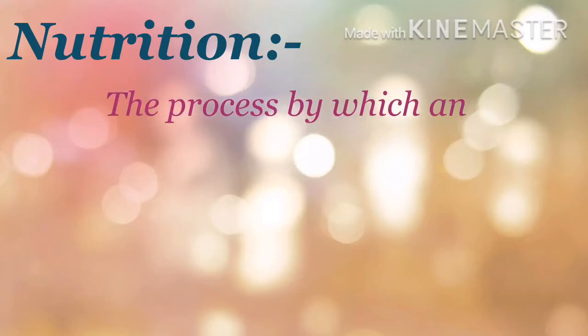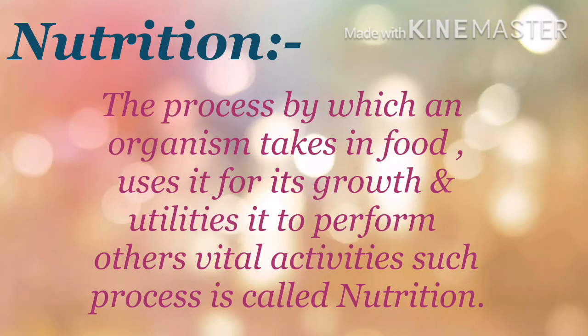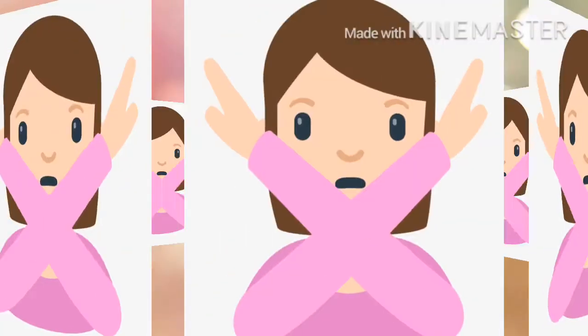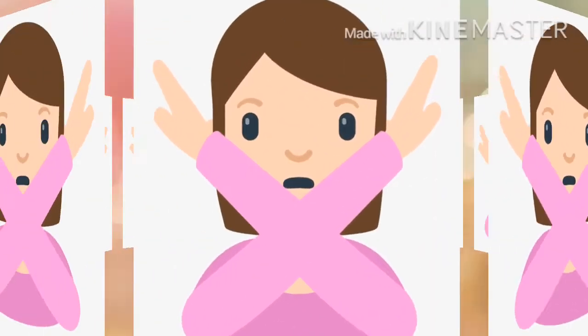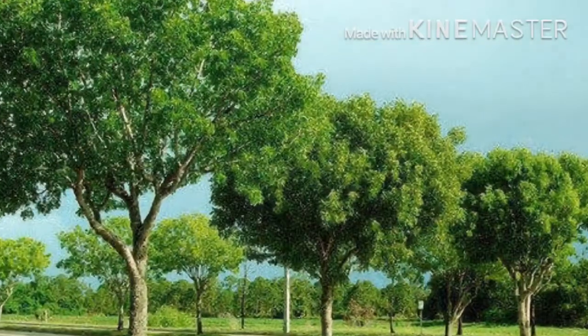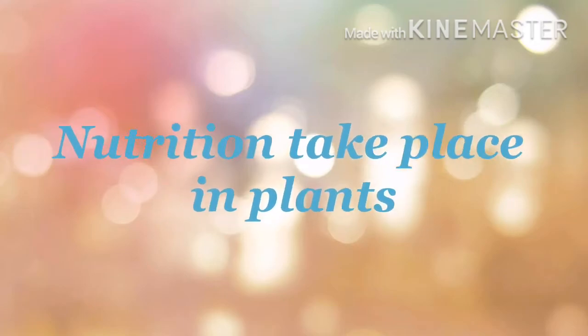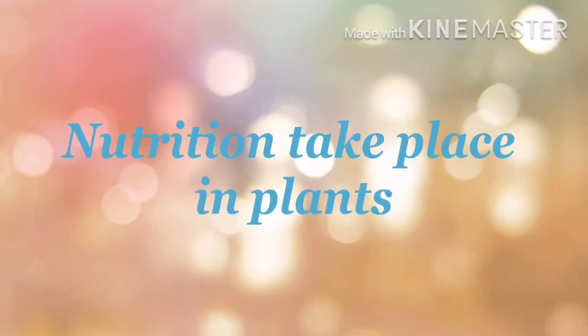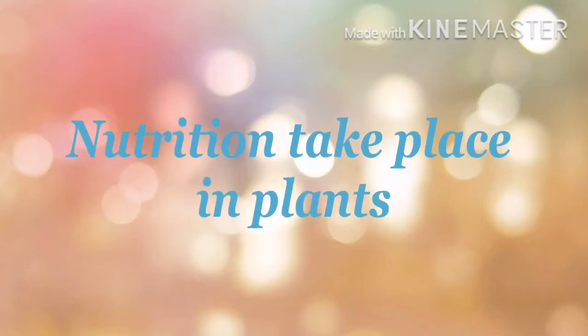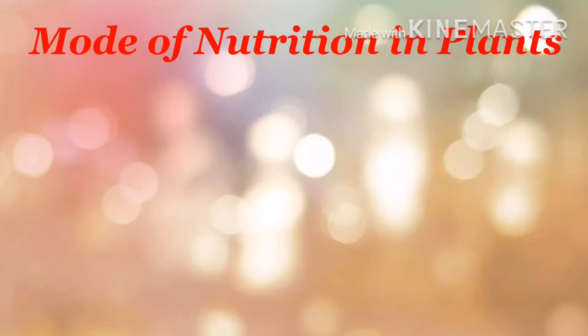Nutrition means the process by which organisms take food, use it for their growth, and utilize it to perform different types of activity. Such a process is called nutrition. As we know, we are not able to prepare our food. For food we depend on plants. So in this lesson we will learn how nutrition takes place in a plant, or how a plant prepares its food. First we will learn the modes of nutrition in a plant.